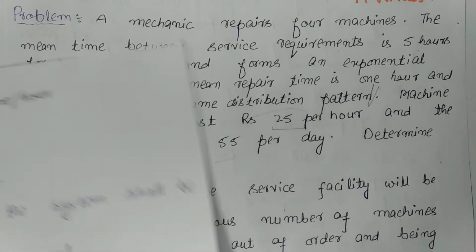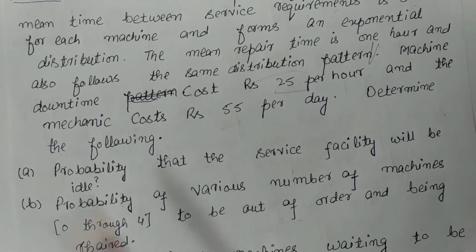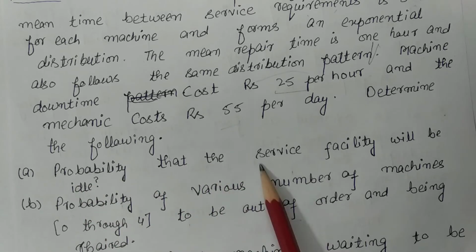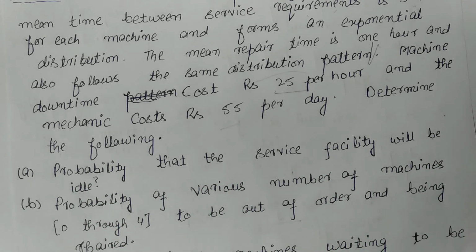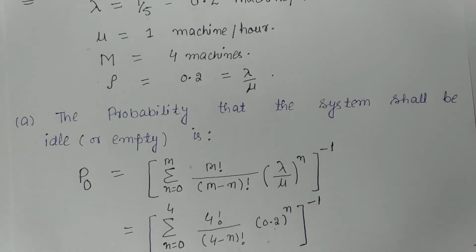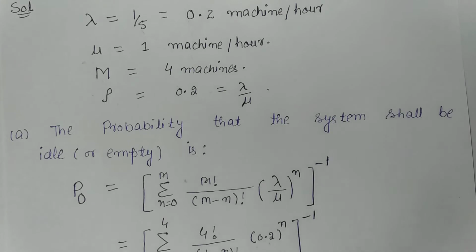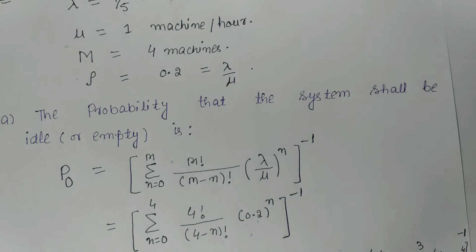Now, the first part. Probability that the service facility will be idle. We have to find out the probability that the service facility will be idle. It means that the service facility will be idle when there will be no customer in the system. So we will find out the probability that the system is empty. So we will find P0 for this case.